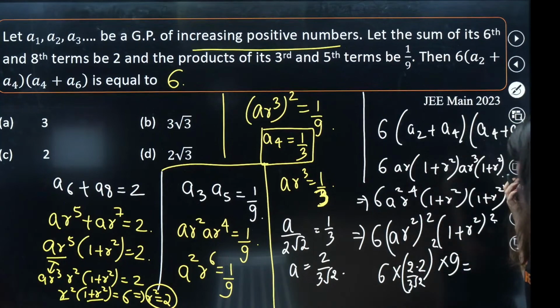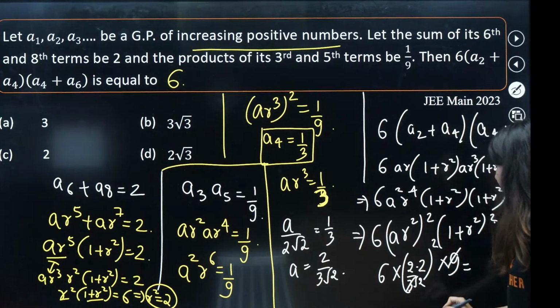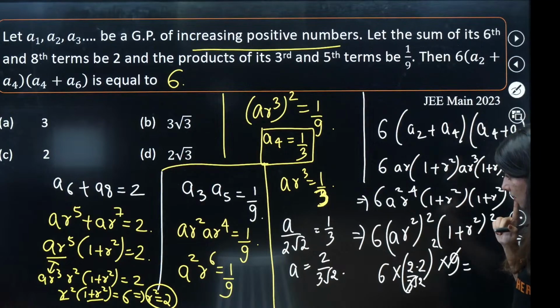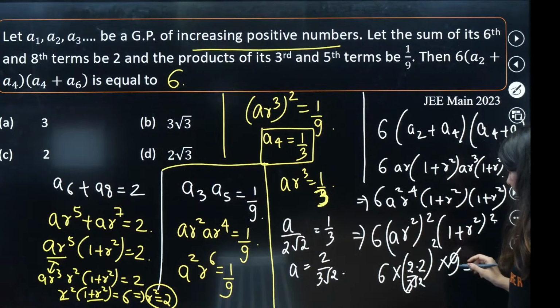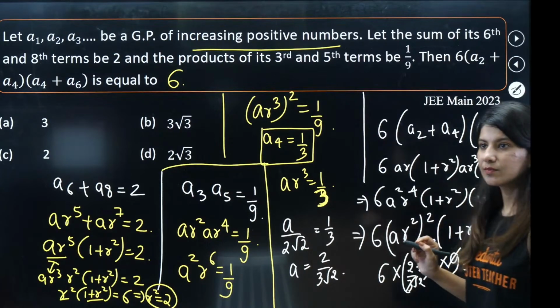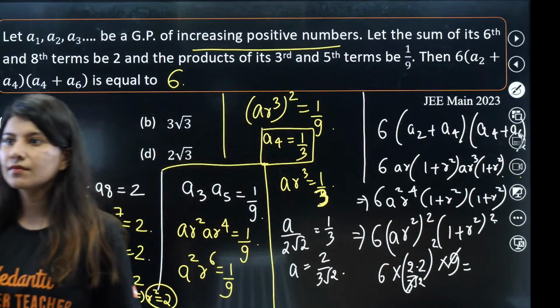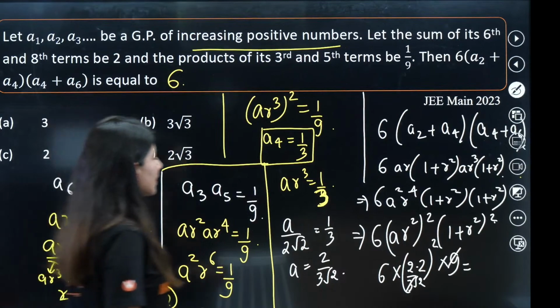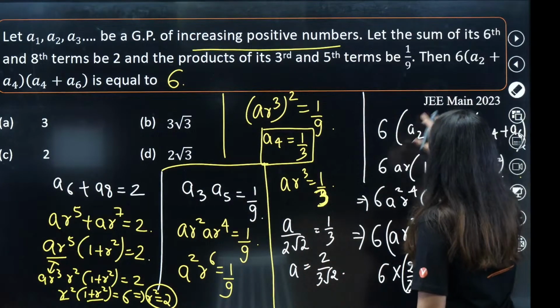Perfect. So 3 squared is 9, and 4 by 2 is 2. So what answer will come? 2 root 2 squared is 8. 8 times 6 is 48. Is something wrong? Last step before, you made a mistake. Yes, I made some mistake, I guess. Let me just do it one more time.